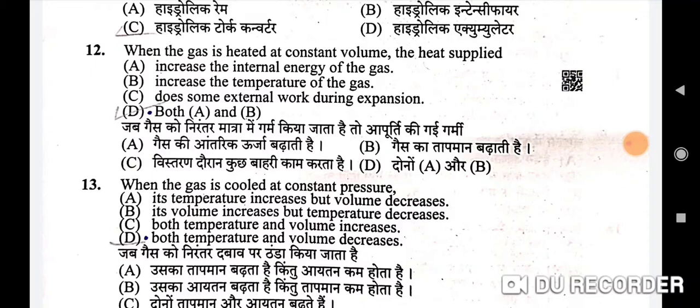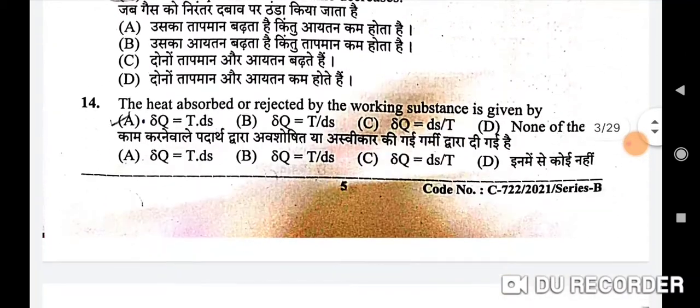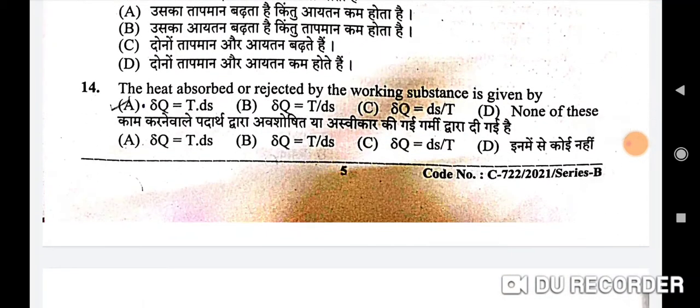So next, the 13th question is, when the gas is cooled at constant pressure. The correct option is D, both temperature and volume decrease. Next, the 14th question is, the heat absorbed or rejected by the working substance is given by. The correct option is A, delta Q is equal to T ds.